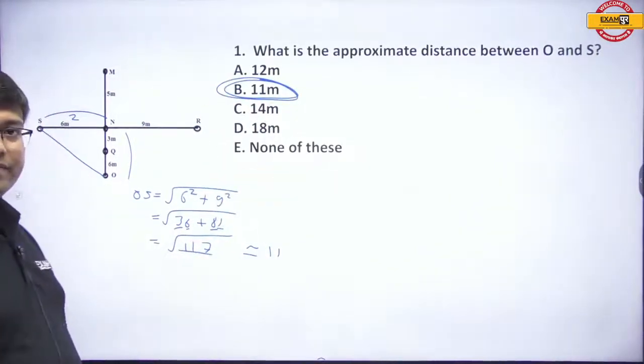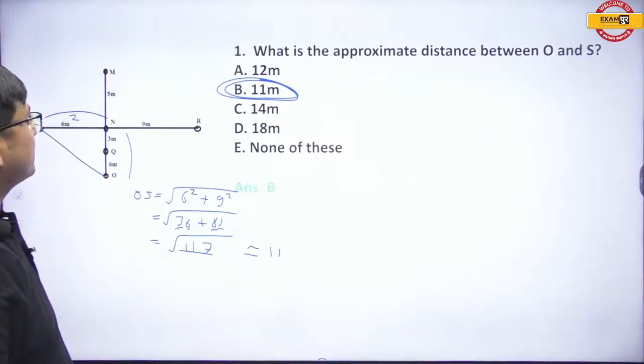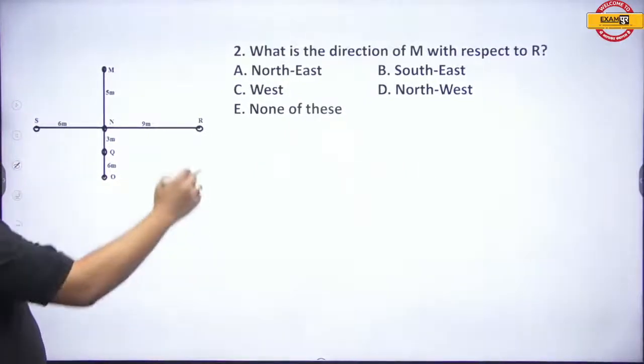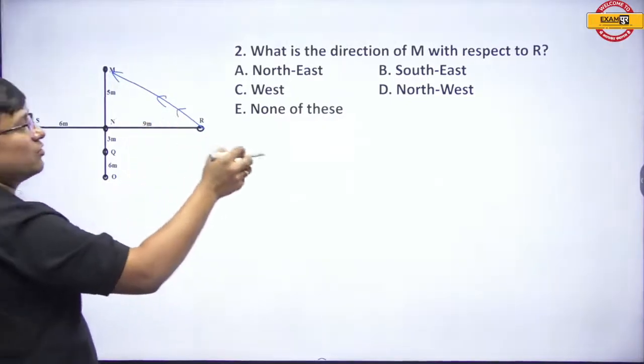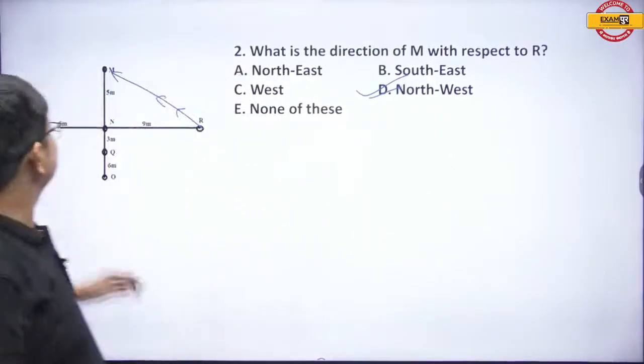All right, everybody, getting it? Yes or no? Okay, next. What is the direction of M with respect to R? M with respect to R is northwest. And that's the correct answer, option D, northwest.